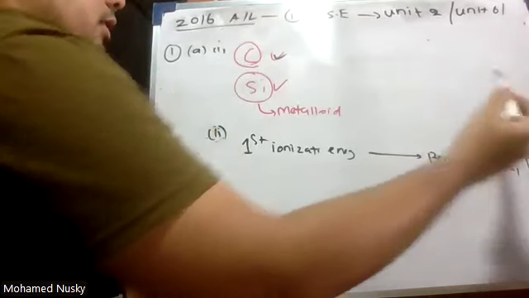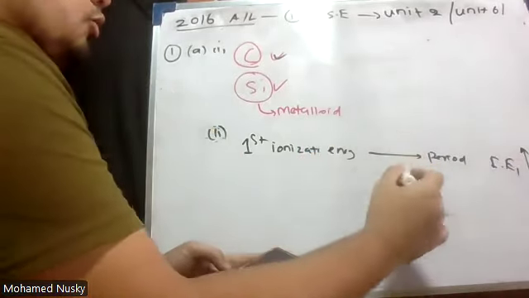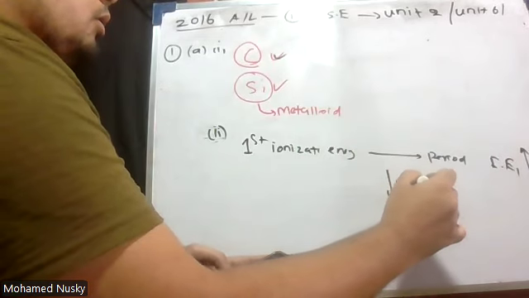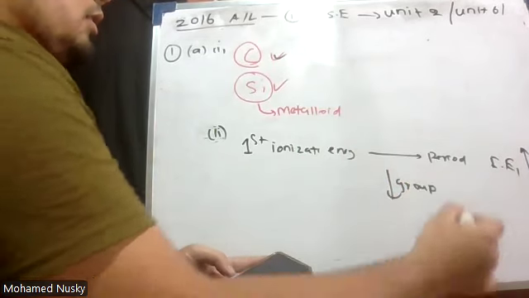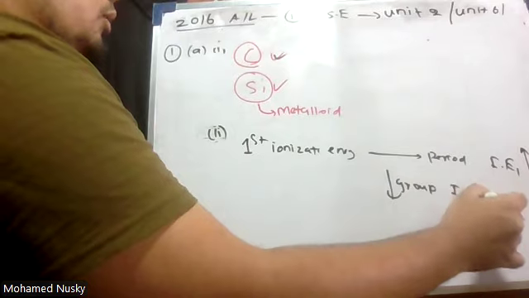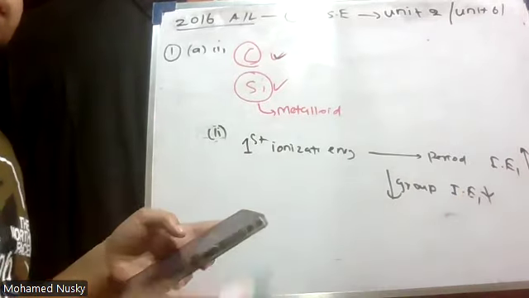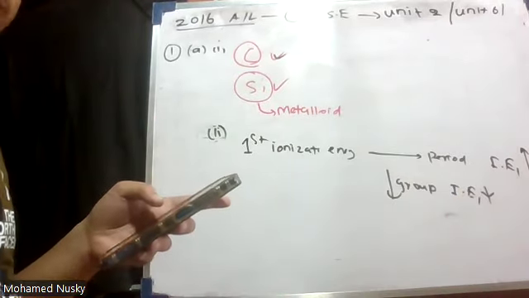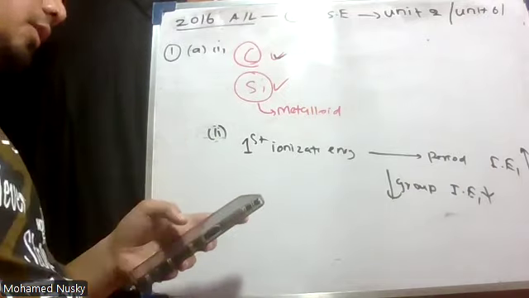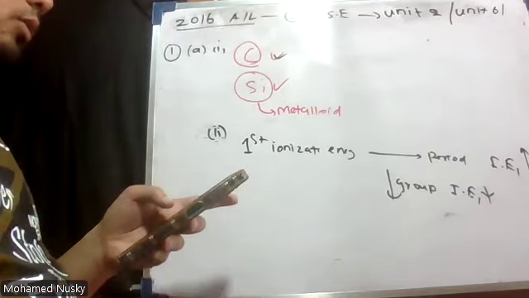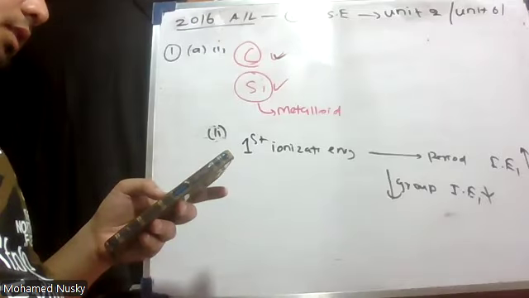IE1 increases. And down a group, what happens to first ionization energy? IE1 decreases. Across a period, first ionization energy increases. Down the group, first ionization energy decreases.